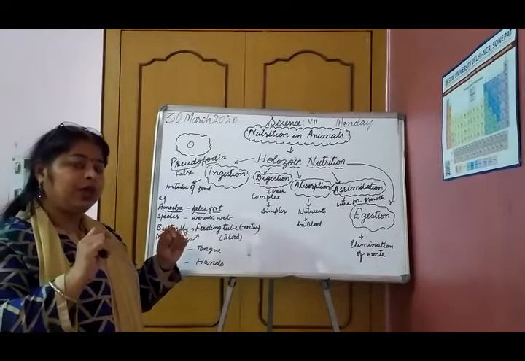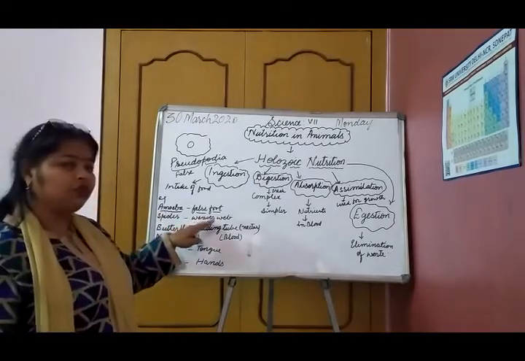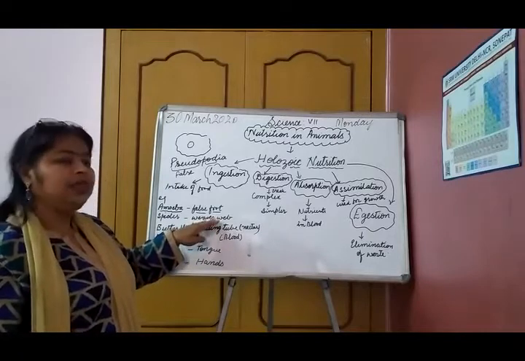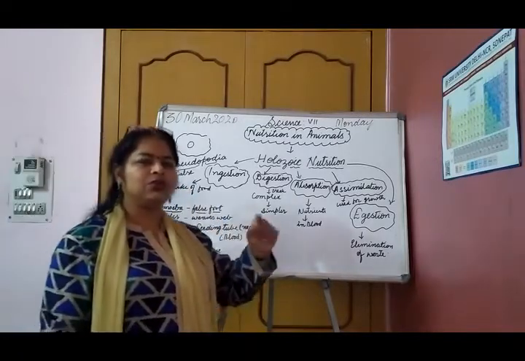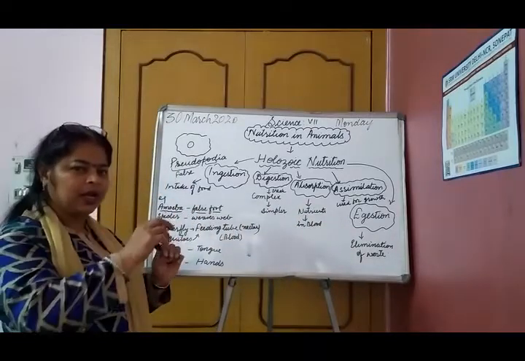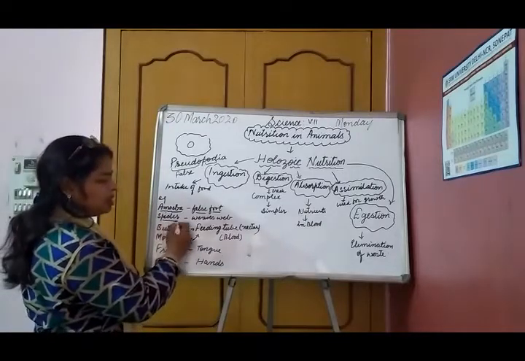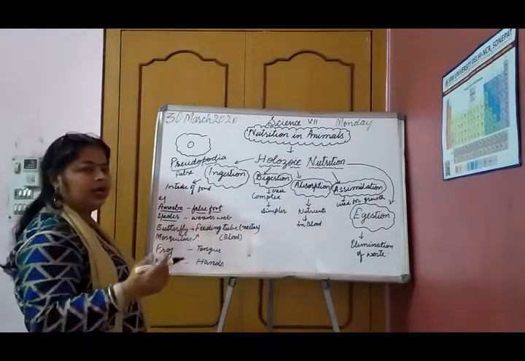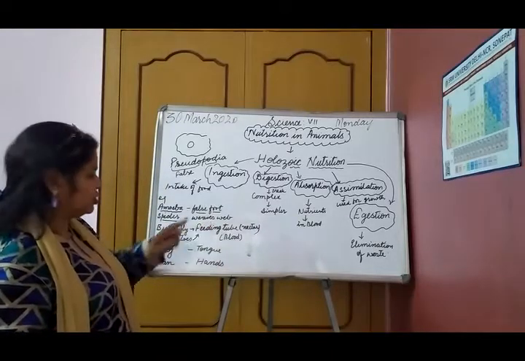A net-like structure is woven, and the insects, say a fly or a mosquito, get entangled in it and the spider captures the food. So in the case of spider, the ingestion of food is by weaving a web-like structure.